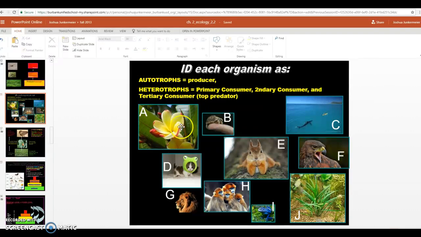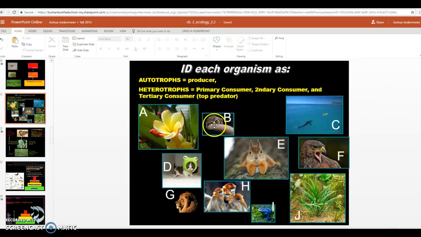All right, let's begin. We have A. A is a flower. A flower makes its own energy from the sun, so it automatically feeds itself, autotroph. So A is a producer. So in my notebook, I would write A equals producer for slide 21. Moving on, we have a turtle here. And this turtle, well, it's actually a tortoise. And you can look up the word or spell it however you think.